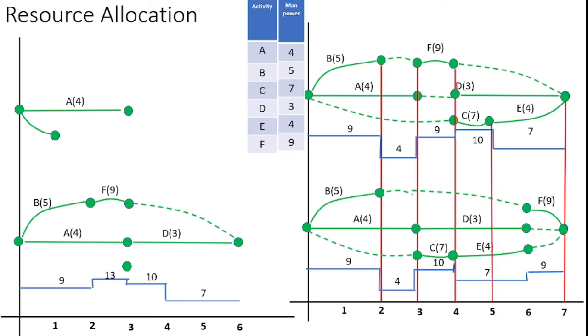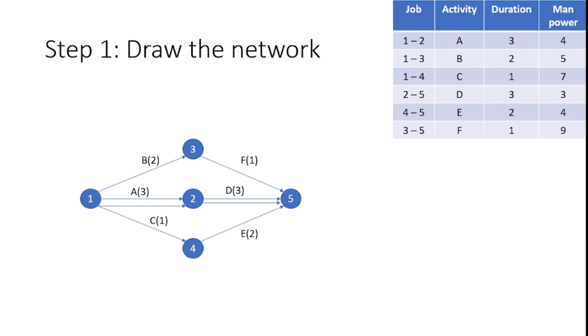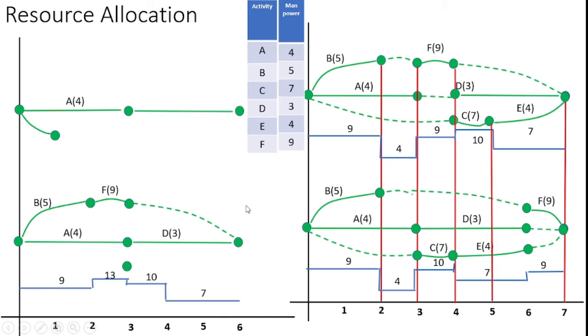In this problem, the resource is manpower. For activity A, we have 4 manpower. For that reason, here I used A of 4. After completing activity A, I move to activity D, because in the critical path, after completing A, D is started. Here you see D also consumes 3 manpower, so I represent it as D of 3.